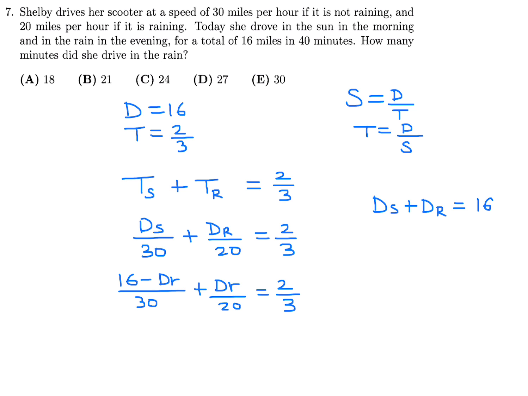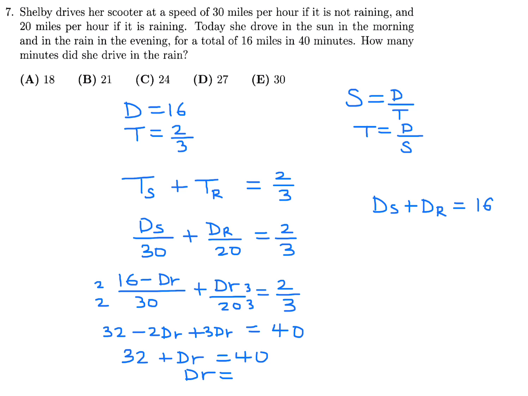So now it just becomes plugging through with this. So let's see here, common denominator, top and bottom. 32 minus 2dr plus 3dr. And then that's 60, so I'm just going to cross multiply. 60 times 2 is 120. 120 divided by 3 is 40. And this is 32 plus dr. So that means dr is equal to 8.